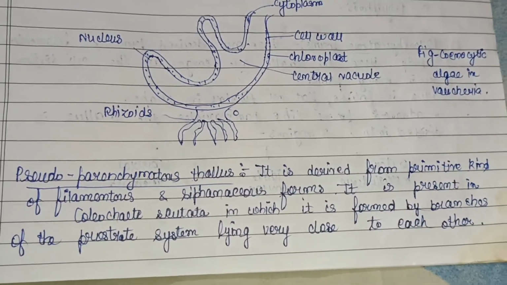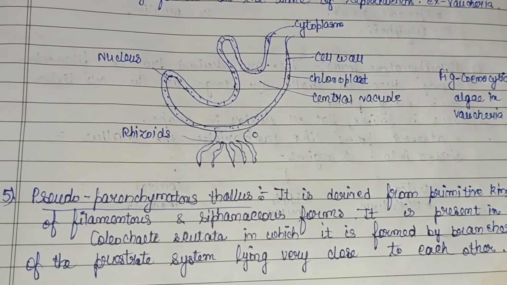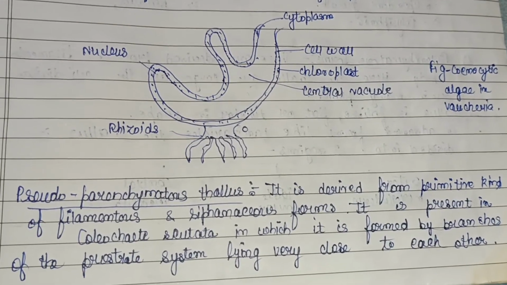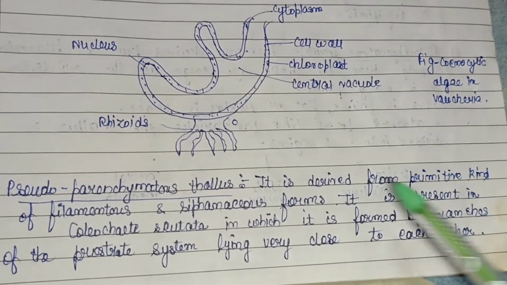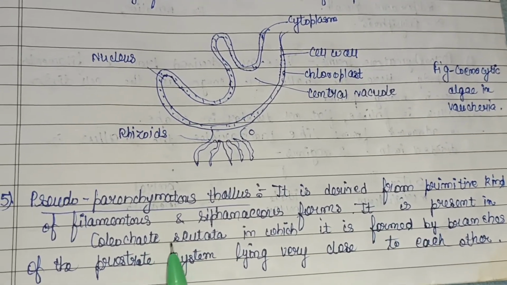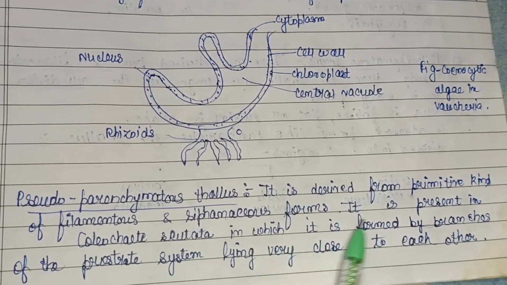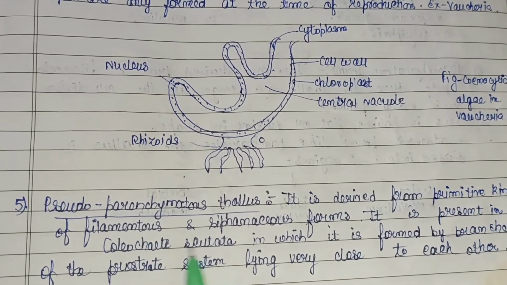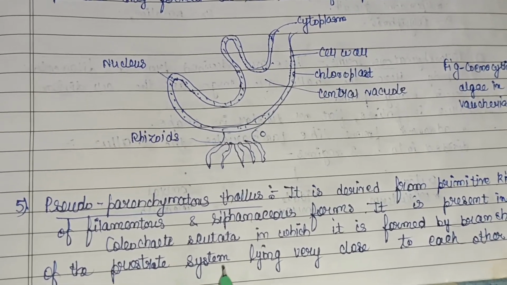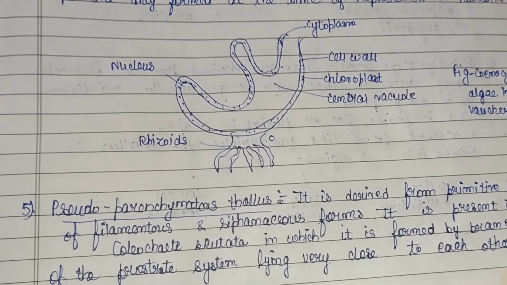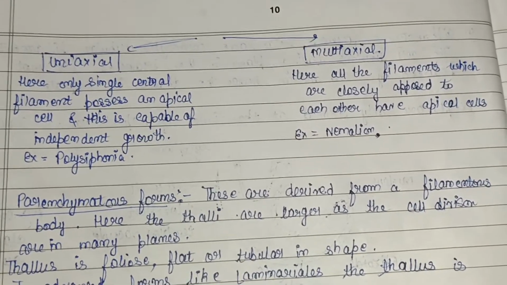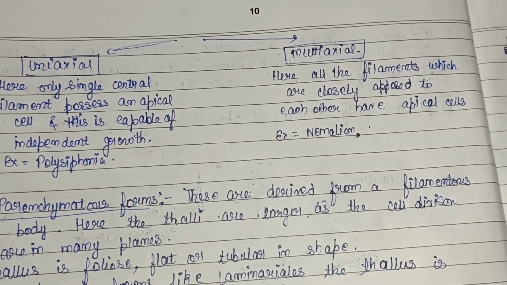Then the pseudoparenchymatous thallus. Pseudo means false. So here it does not give the full appearance of a parenchymatous thallus. It is derived from the primitive kind of filamentous and siphonaceous forms. It is present in the alga Coleochaete scutata, in which it is formed by the branches of the prostrate system. So here the prostrate system is involved, where the thallus directly fixes to the substratum, lying very close to each other. So depending upon the main filament forming the thallus, it is called uniaxial or multiaxial.